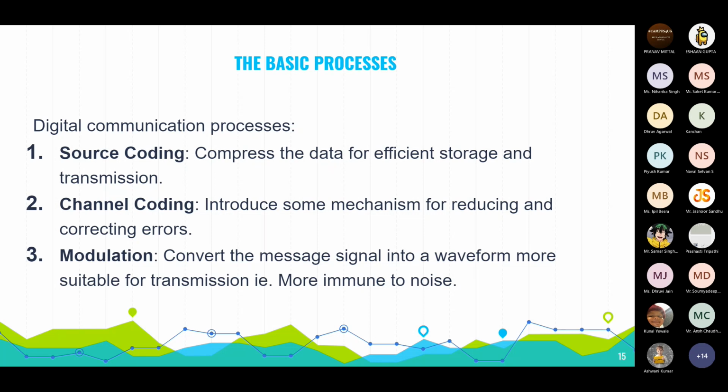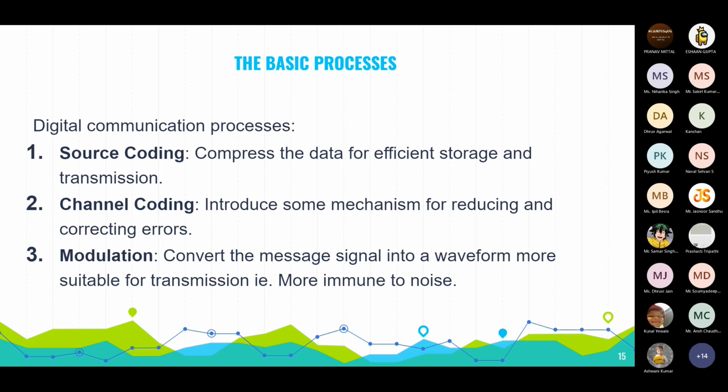Channel coding is where we provide some noise immunity to the data, so that when it goes through the channel, if any noise is attached to it, through channel encoding we can remove that other data, or we can find the errors if any damage happened to the data.